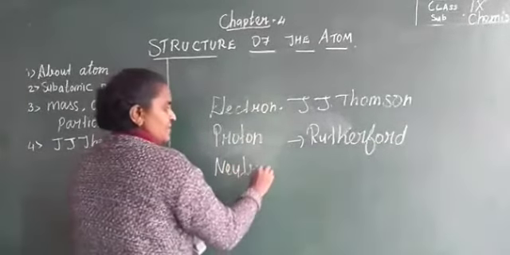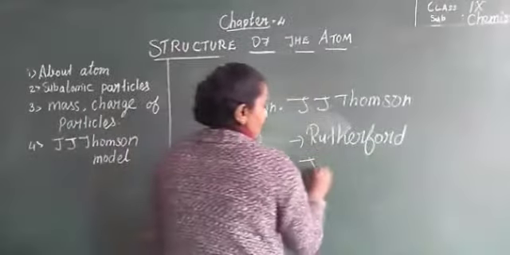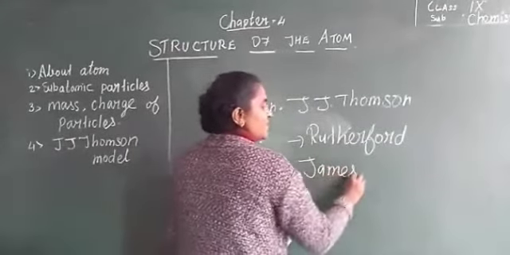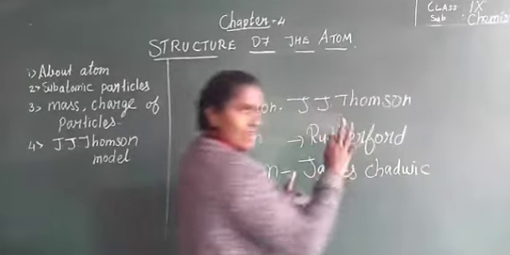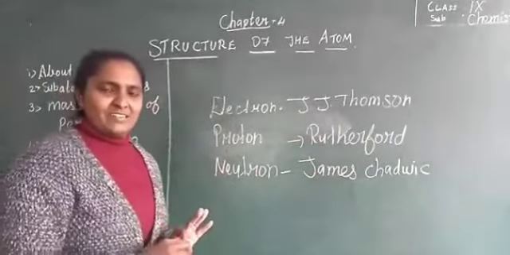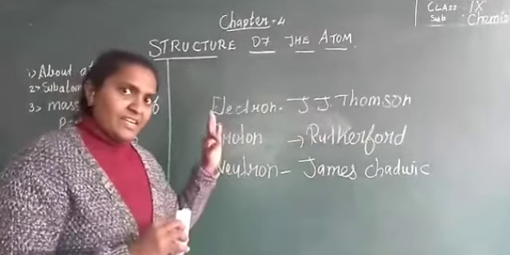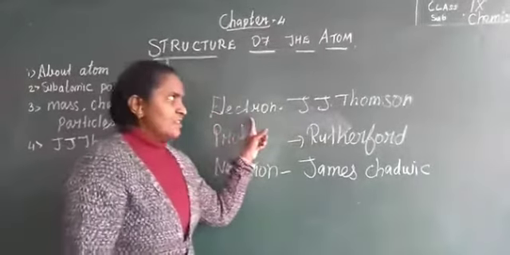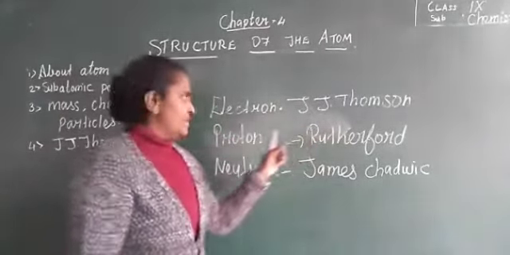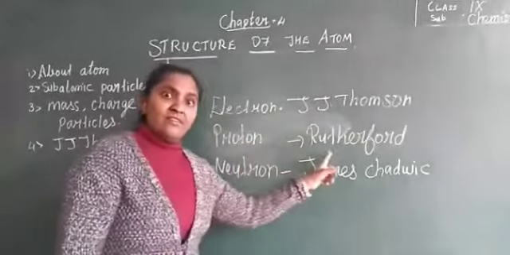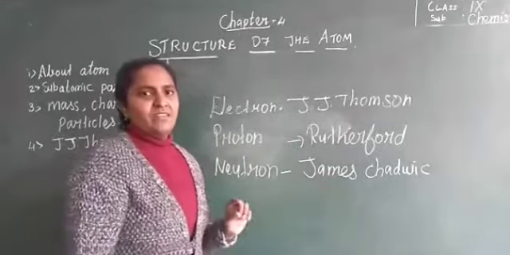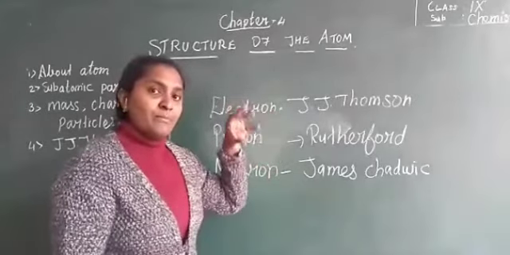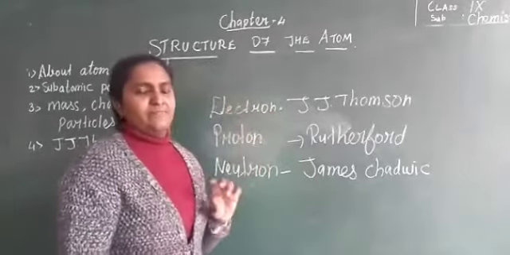Neutron was discovered by James Chadwick. They discovered these subatomic particles. Many are there, but we are learning only 3. Who discovered the electron? J.J. Thomson. Who discovered the proton? Rutherford. Who discovered the neutron? James Chadwick.